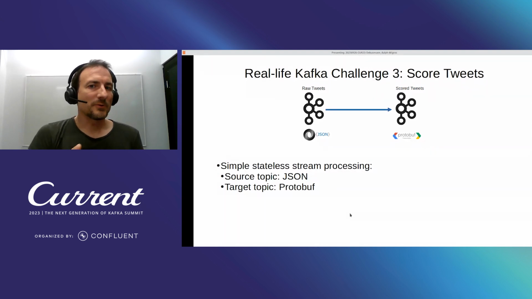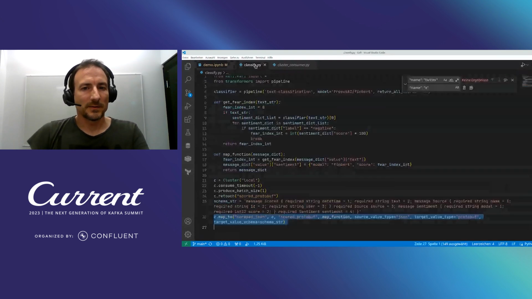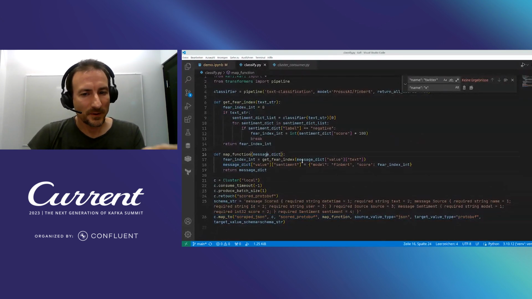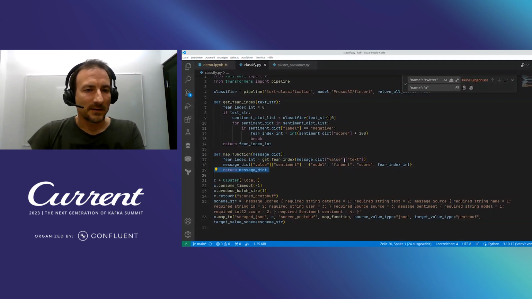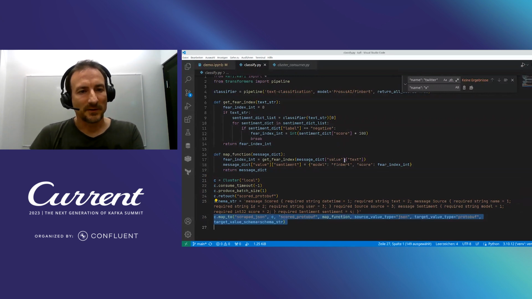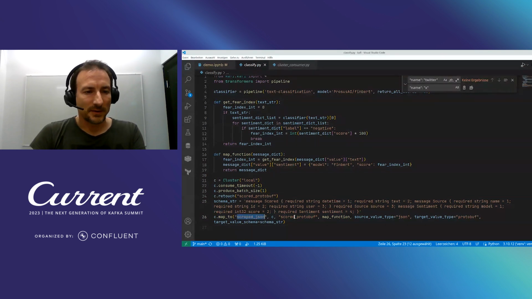Challenge 3 is actually the core challenge of this entire data pipeline, which is to score the tweets. And that works with Cfei as well, because it's very simple stream processing. What we have to do is simply take a message, and that's this function here, take a message from a source Kafka topic, then get a sentiment index or a fear index in this case, and return the augmented message and write it back to another Kafka topic.